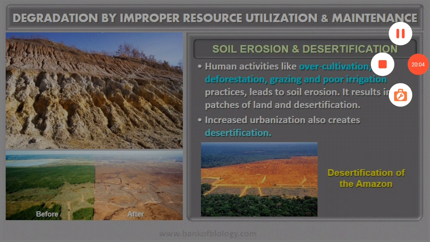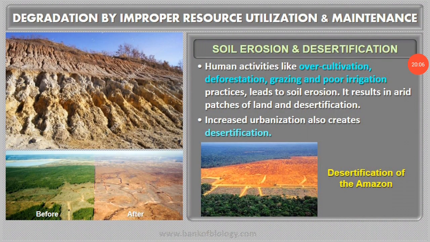Here in the pictures you can see how the land was green earlier, and due to increased greed of man, soil erosion and over cultivation, the land has become barren. The same is the fate of the Amazon forest, once called the lungs of the planet. Due to destruction, overgrazing and over cultivation, it has become desertified.